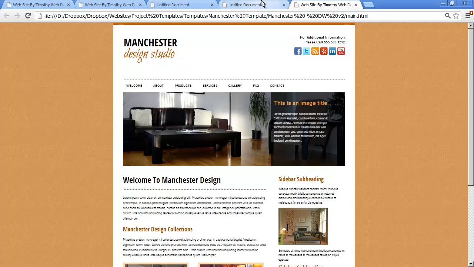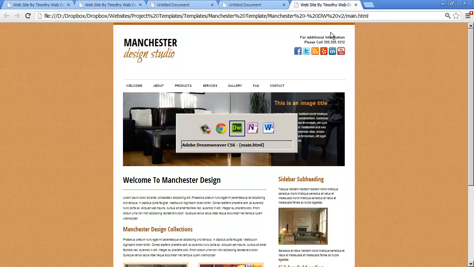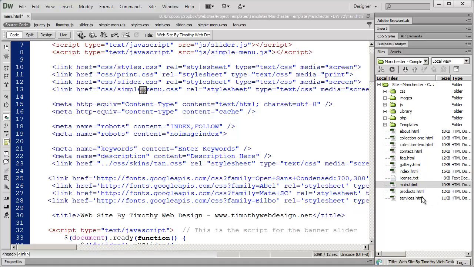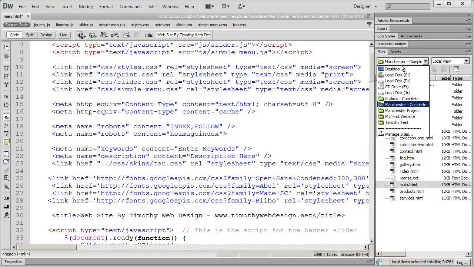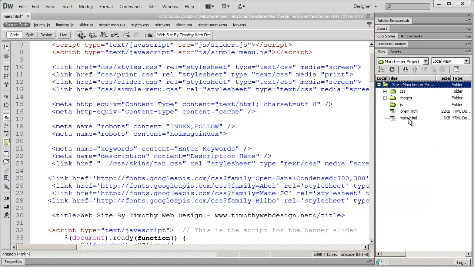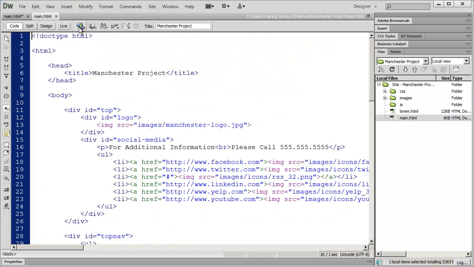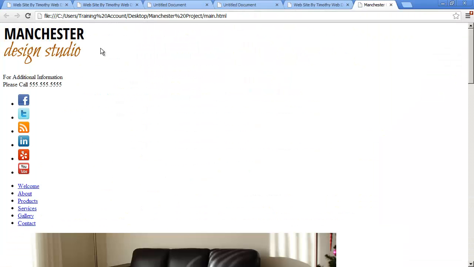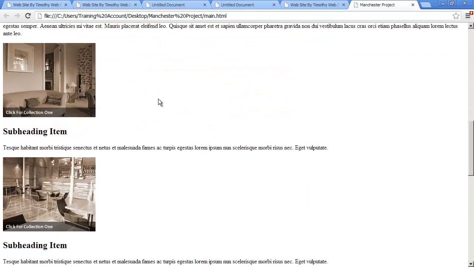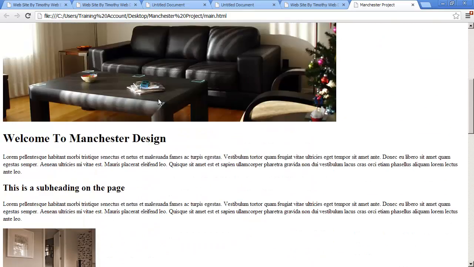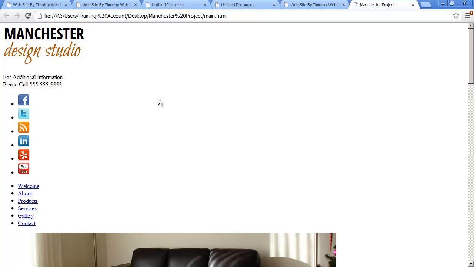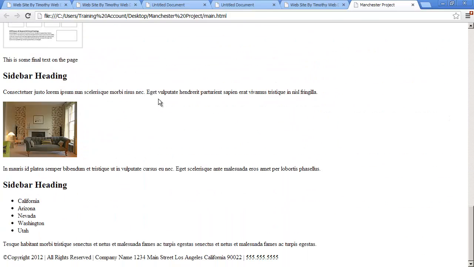When you first start off, you should have a nice, clean, unformatted page just like this. This should be exactly the way everything should look at this stage.